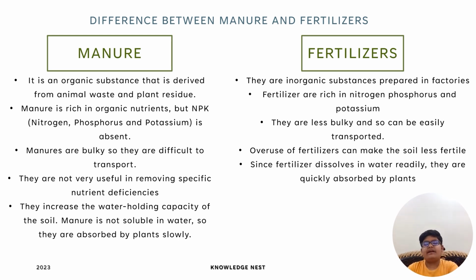Fertilizers. They are inorganic substances prepared in factories. Fertilizers are rich in nitrogen, phosphorus, and potassium. They are less bulky and so can be easily transported. Overuse of fertilizers can make the soil less fertile. Since fertilizers dissolve in water readily, they are quickly absorbed by plants.